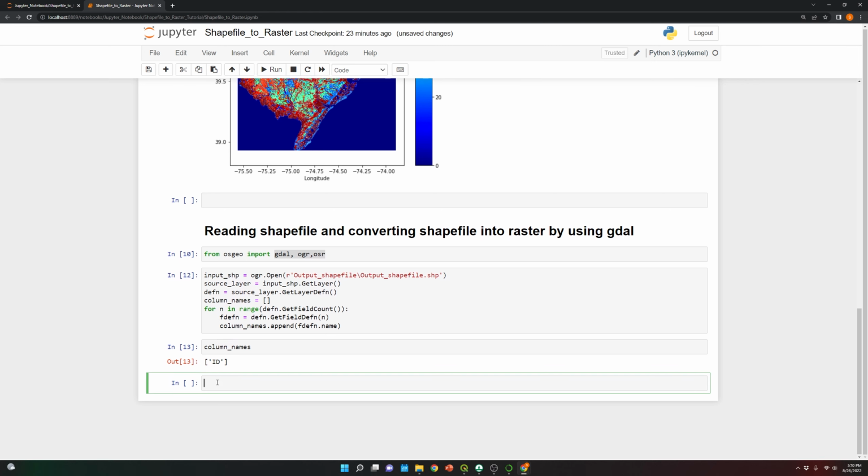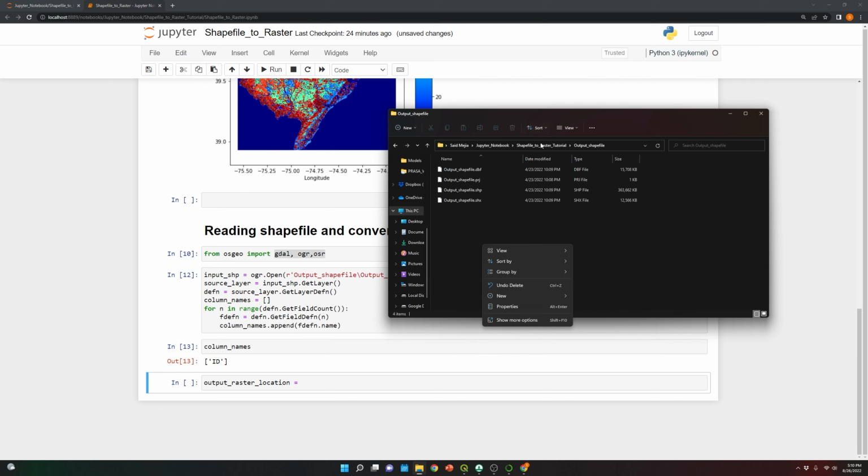Now that we identify the columns, we should be able to convert the shapefile into a raster. Okay, so first of all, we need to specify the location of the raster that we're gonna create. So where we are gonna save it. So output raster location. I'm gonna specify, let's go back to the folder here.